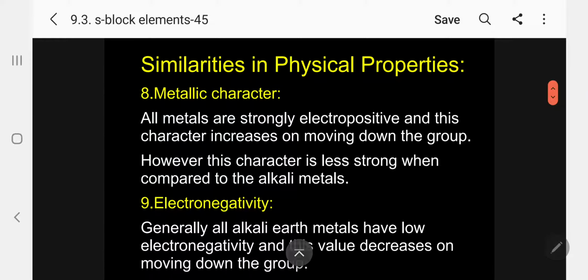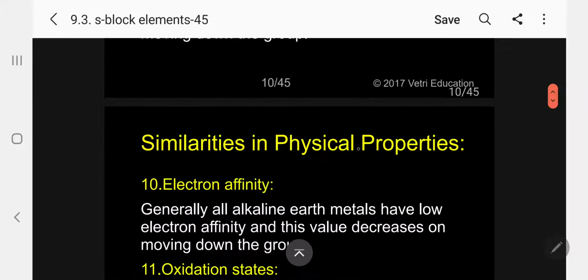Metallic character. All metals are strongly electropositive, and this character increases on moving down the group. However, this character is less strong when compared to alkali metals, which are very strong metals. Coming to electronegativity, generally all alkaline earth metals have low electronegativity, and this value decreases on moving down the group, as in the case of alkali metals.